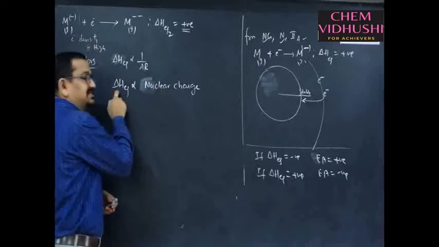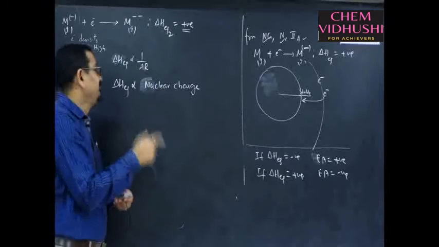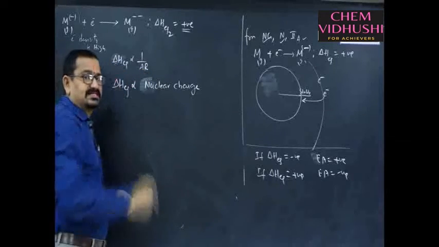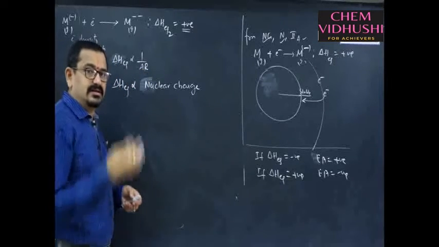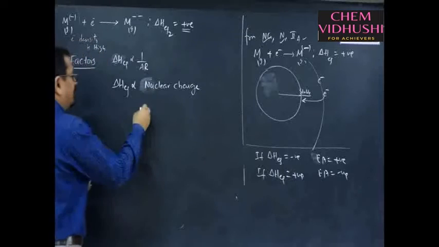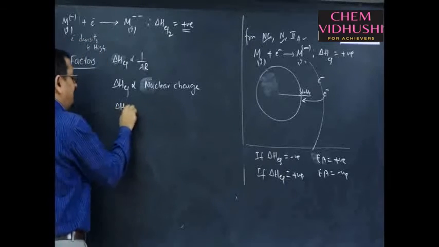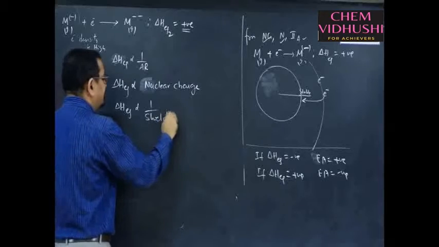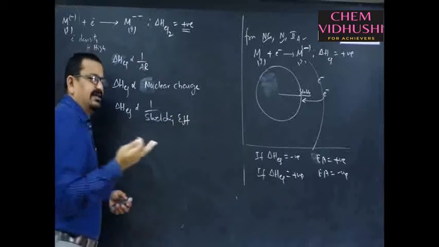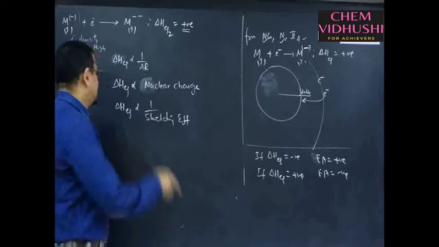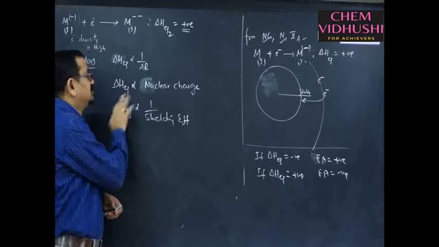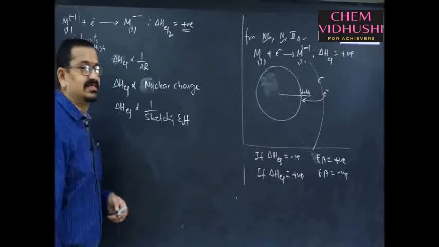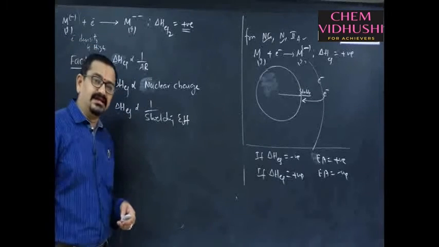So, more the nuclear charge, more is its electron gain enthalpy. Smaller the size, more is the electron gain enthalpy. And electron gain enthalpy is also inversely proportional to shielding effect. Shielding effect is more, means it cannot gain electron easily, no. So, its electron gain enthalpy will be less. So, these are the factors that influence this electron gain enthalpy.